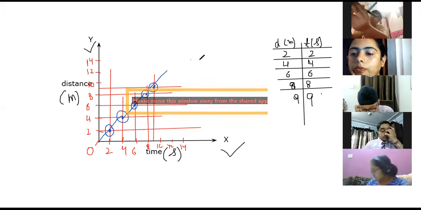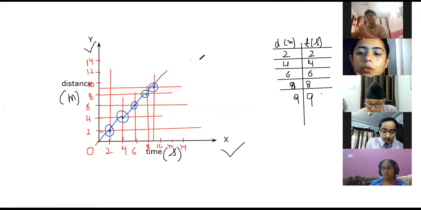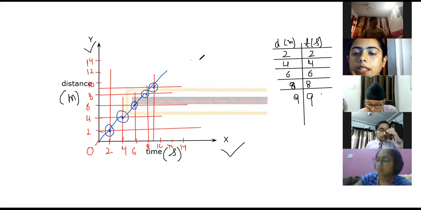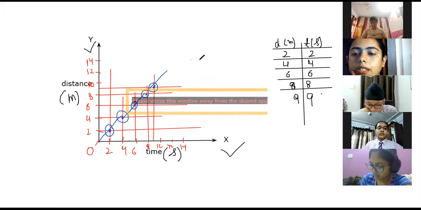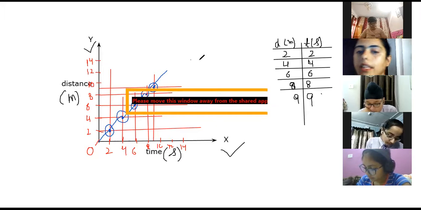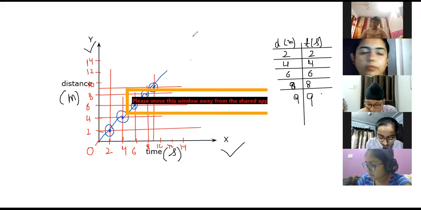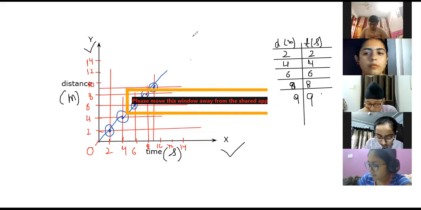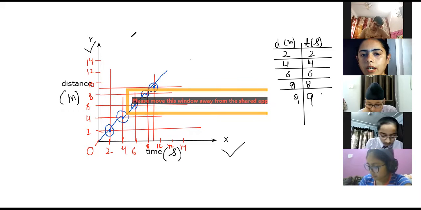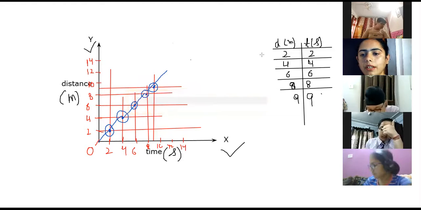Yes or no? Yes. So please make it a note. Write it down onto your notebook, a note. In the distance time graph, for the uniform motion, there is a straight line. In the distance time graph for uniform motion, there is a straight line. Hanji, is it clear? Okay. Any confusion till here?